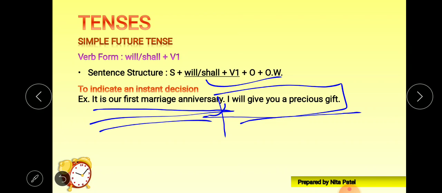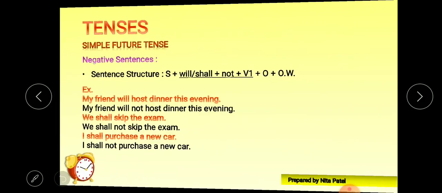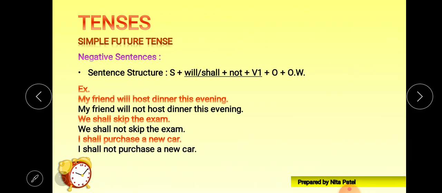So to indicate an instant decision we will require the simple future tense. Now let's see the negative sentence structure. The same thing is there as I told you earlier, that we have to put not just after one helping or supporting verb.